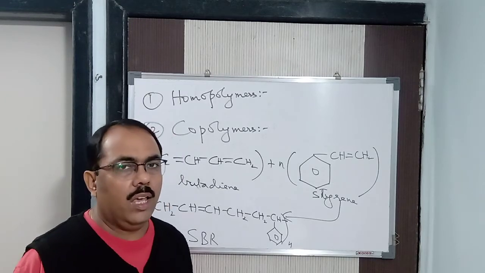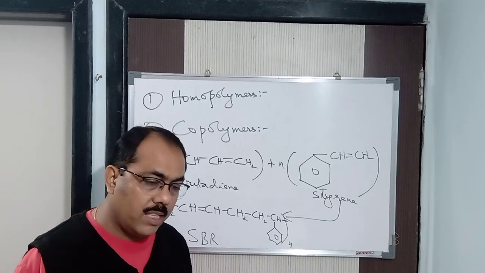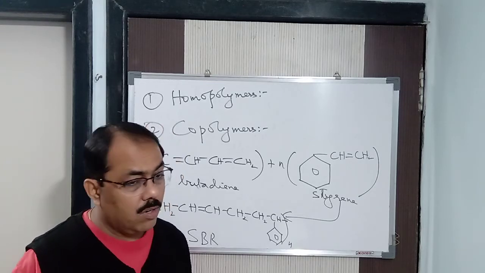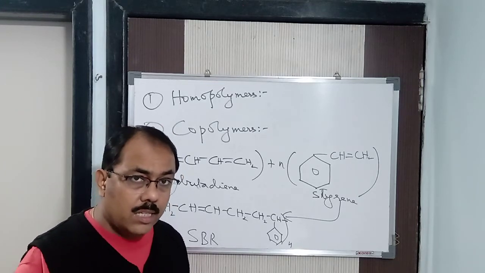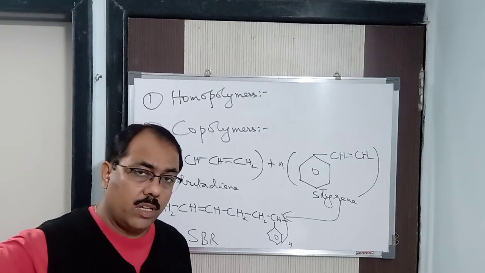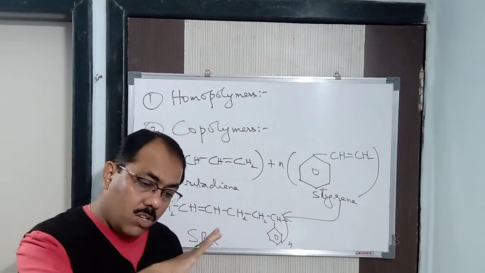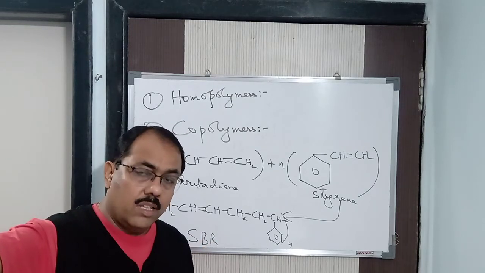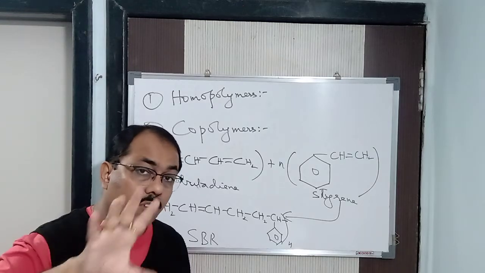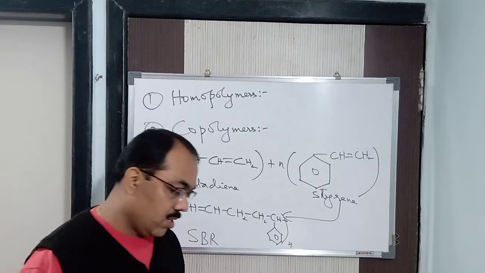So in this way, when the active sites contain either free radicals or carbocations or carbanions, and the addition takes place, one monomer is added to another, another is added to another, and hence it forms a long chain of monomers, a long chain of repeating units. What is that known as? That is called a polymer, and the process is known as addition polymerization.